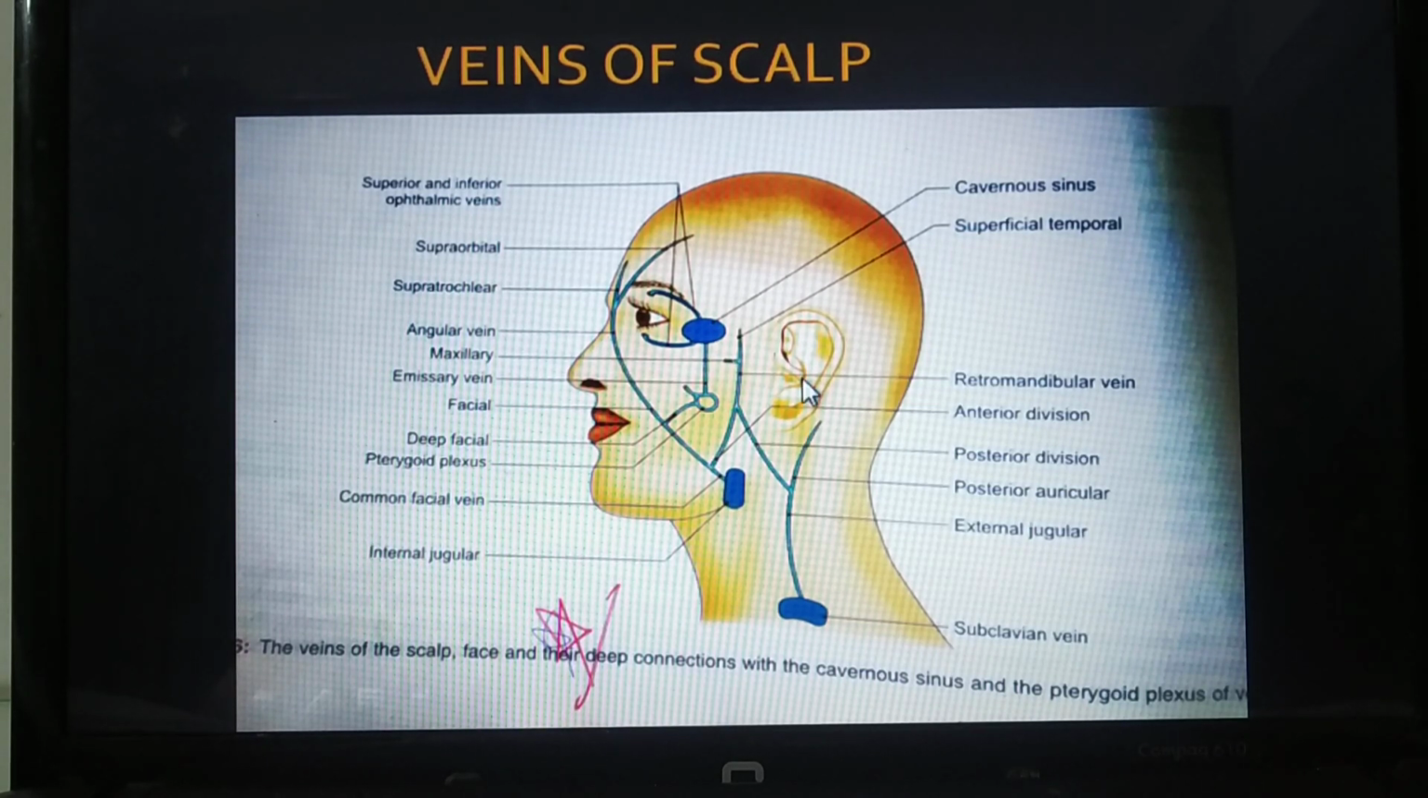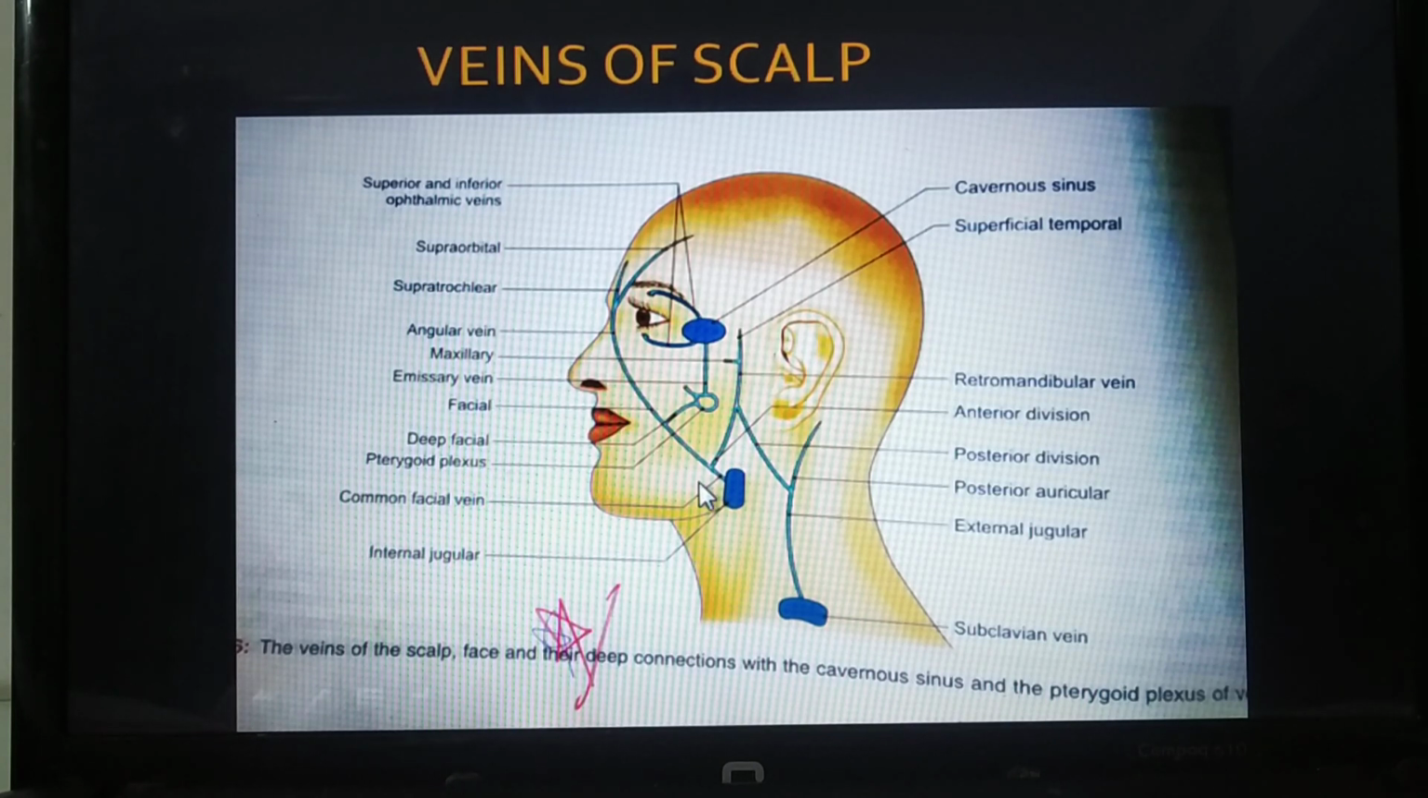When I talk about the posterior part, this is the ear. When you talk about the ear, there is the parotid present. So here is the retromandibular vein. When it goes up, it's the superficial temporal. On the side, it's maxillary. Down, it divides into two: anterior and posterior.